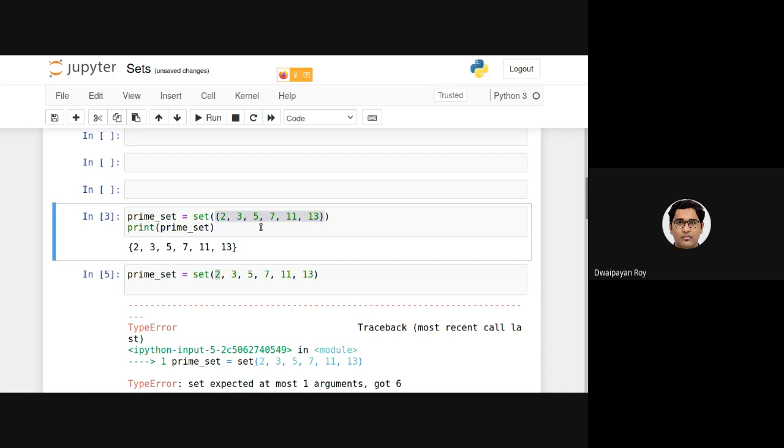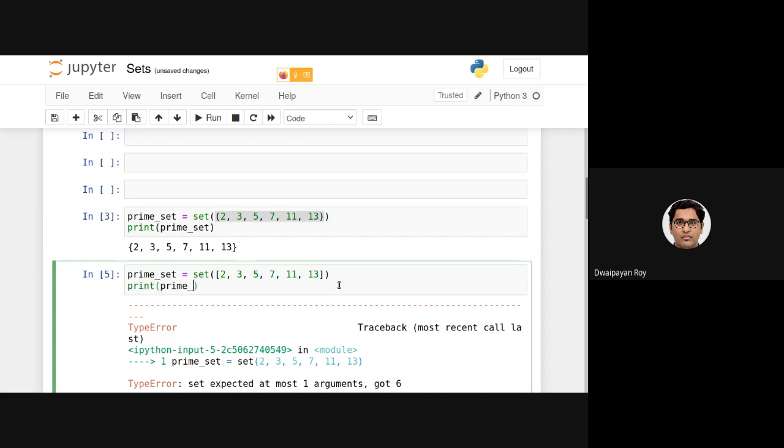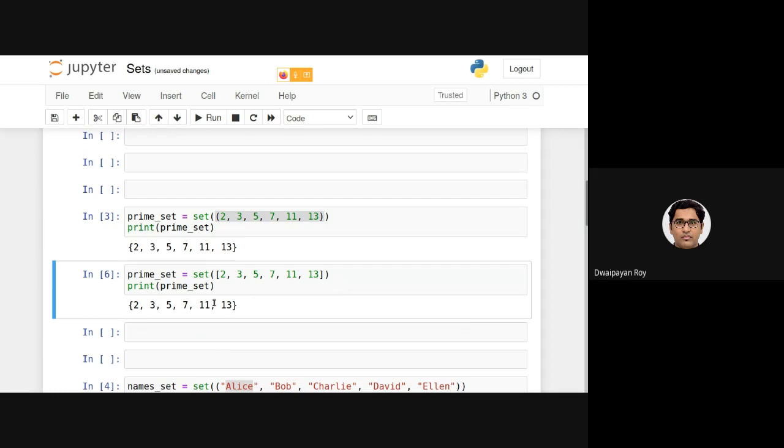Now let's try to do something else. Let's make it a list. In the earlier case, the only argument was of type tuple. In this case, the argument type is basically a list. This is also allowed. If I execute this, you can see I am getting this output.